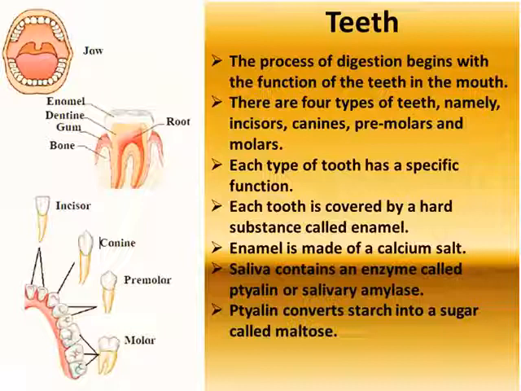There are 4 types of teeth, namely incisors, canines, premolars, and molars. Each type of tooth has a specific function.